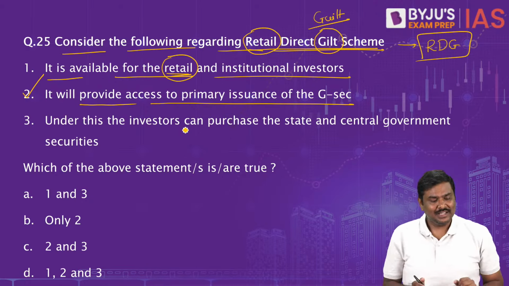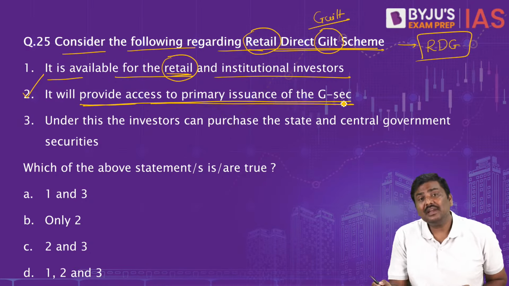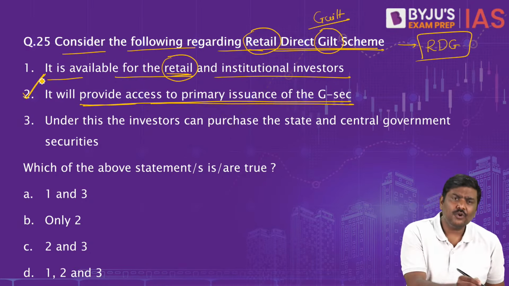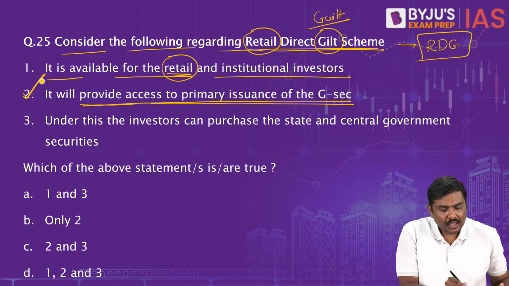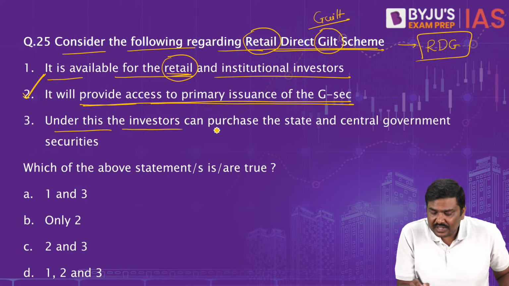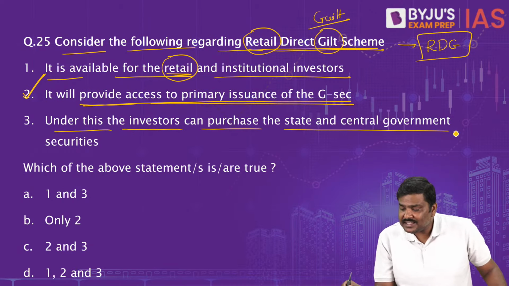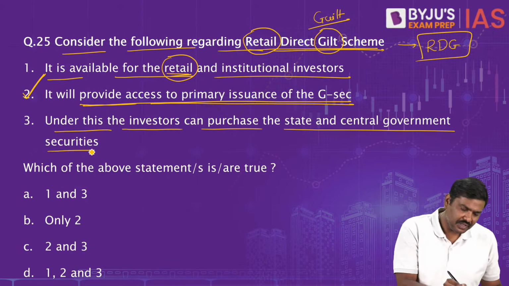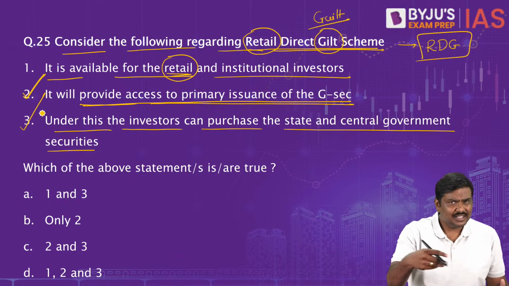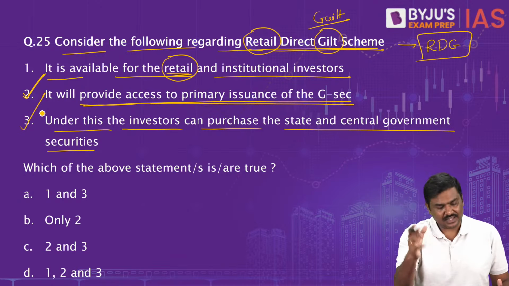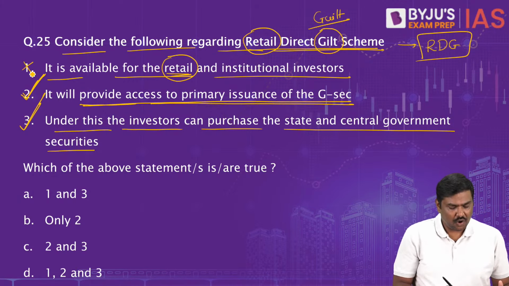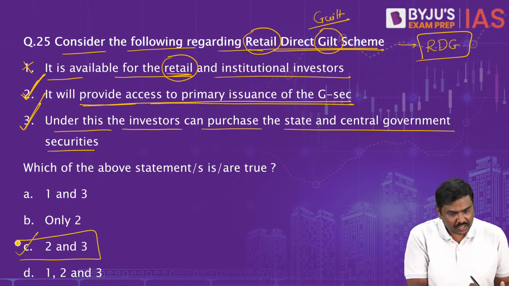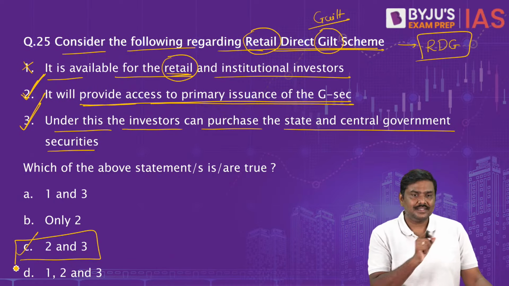Now come back to this. It will provide access to primary issuance of the G securities. Of course, yes. I hope you understand the statement now. Under this, the investors can purchase the state and central government securities. Yes, they can purchase the government securities of the center as well as the state. So 2 and 3 are correct. First one is wrong. Right option for the question number 25 will be option C here.